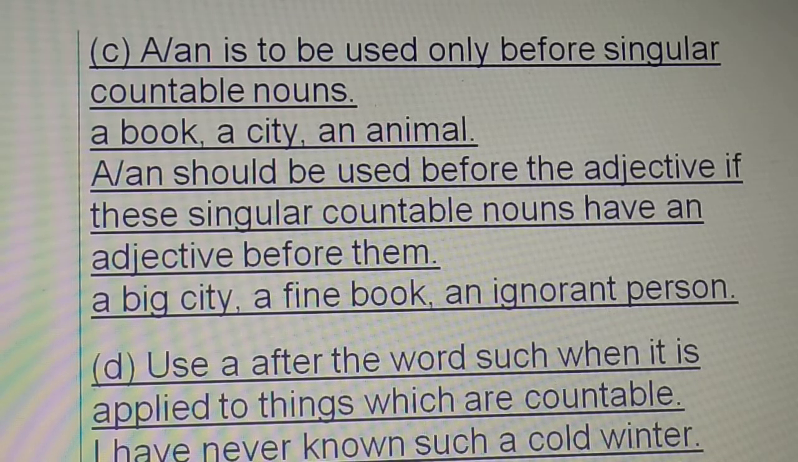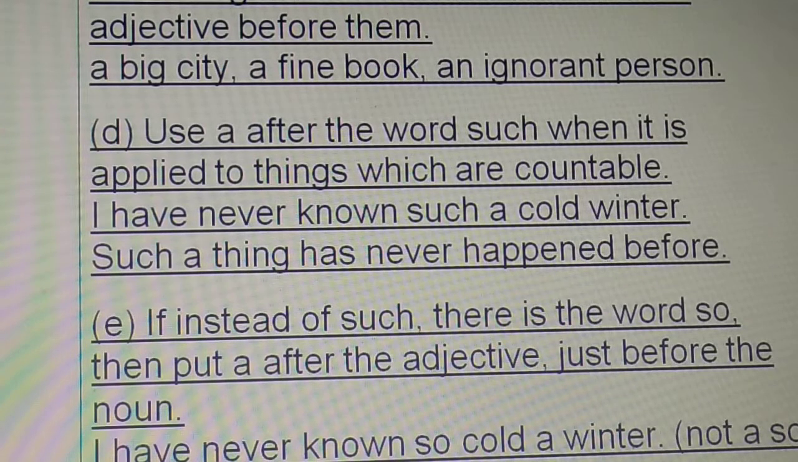Please go to rule number C once again. I'm waiting for you. Did you go through rule number C once again, children? Please go through with proper understanding. Now, rule number D. Use a after the word such when it is applied to things which are countable.